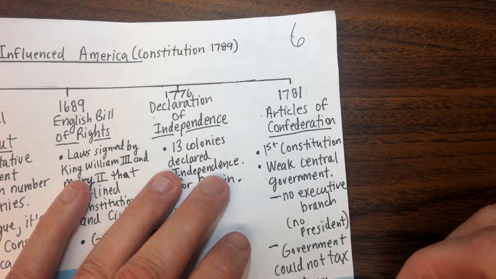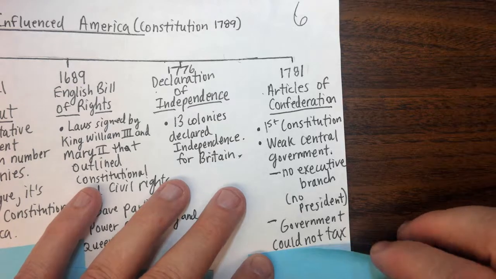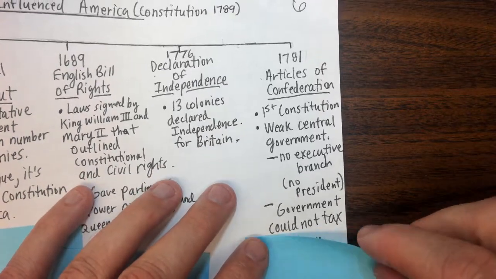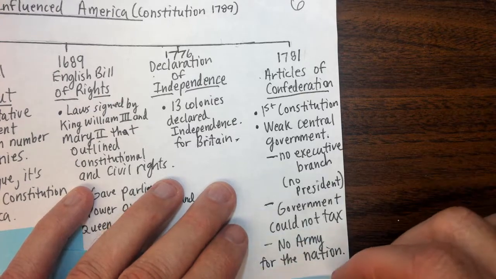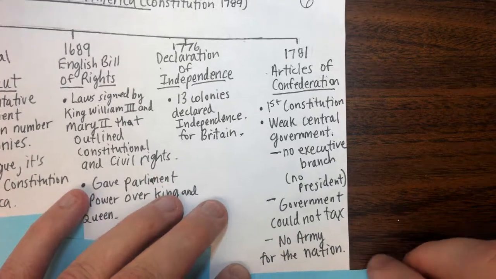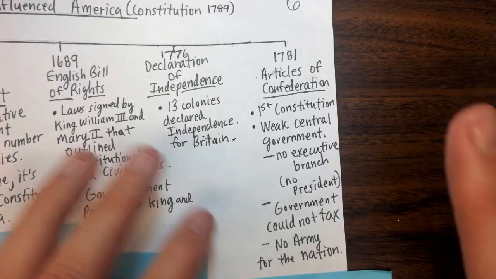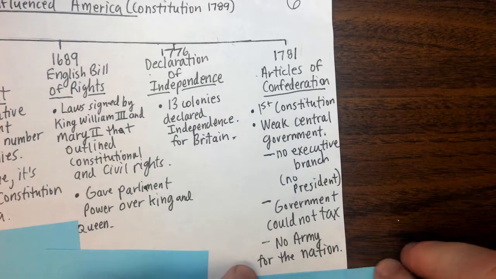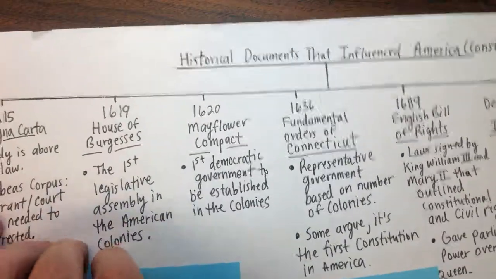The government could not tax, it couldn't enforce taxation. All right? So how do you run a government without the funds? Well, you have no national army for the nation. So these are the things that, for high school U.S. history, this is a review of the 8th grade documents that you learned. Okay? All right, so your summary question